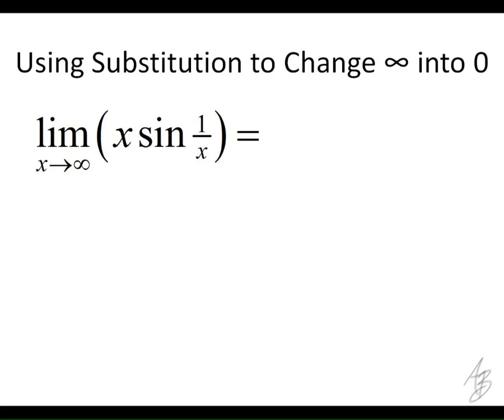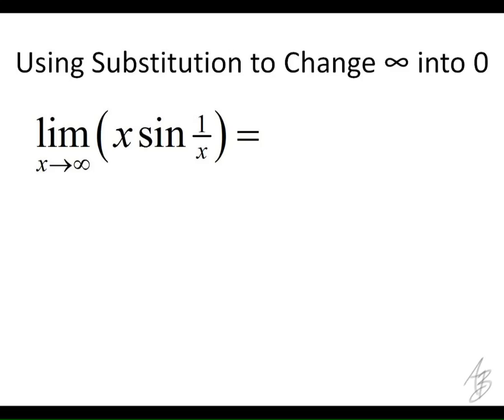One thing I want to look at here is how we can use substitution to change a problem into an easier problem to work with. This limit here is a limit that we know, but in the form that it is, it's not that easy to work with. So sometimes we're going to be required to change an infinity into a 0, or a 0 into an infinity, which is a little bit trickier, but not that bad.